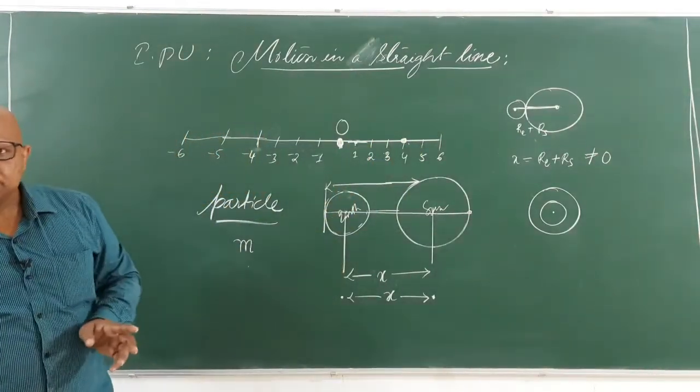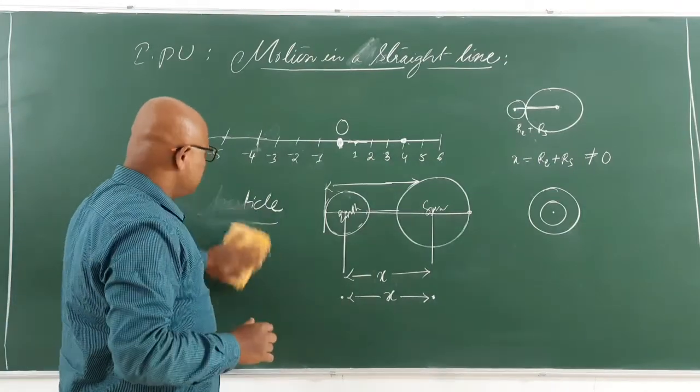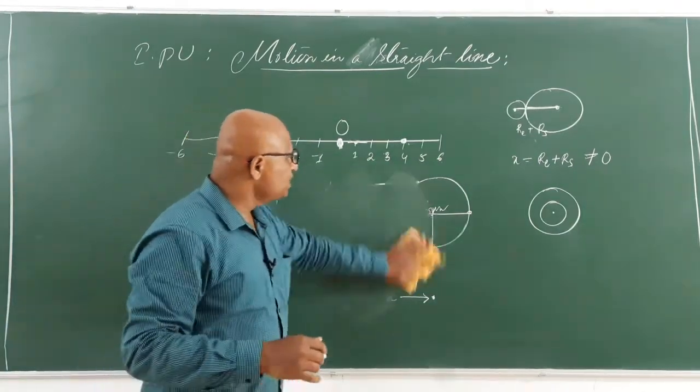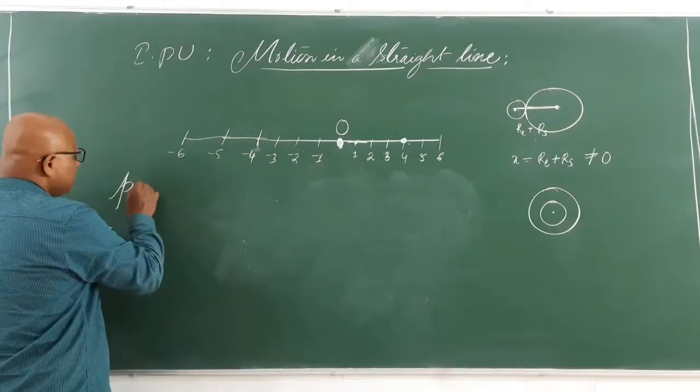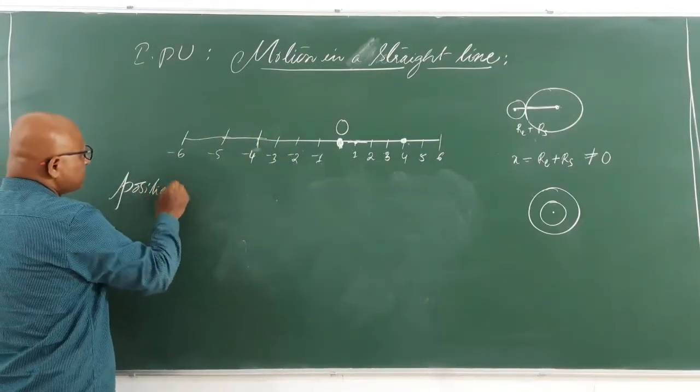In the previous class, I think I have discussed what do you mean by position of a particle. What do you mean by position?